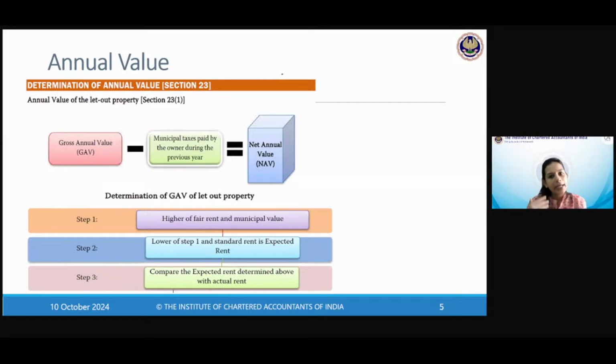Second is actual rent. Actual rent is simple, because it is actually actual. It is the rent which you're getting out of this transaction. Whatever agreement you have with the tenant, nobody is questioning it. So you compare expected rent with actual rent, you take whichever is higher, and we come to gross annual value. Gross annual value minus municipal taxes paid is equal to net annual value.